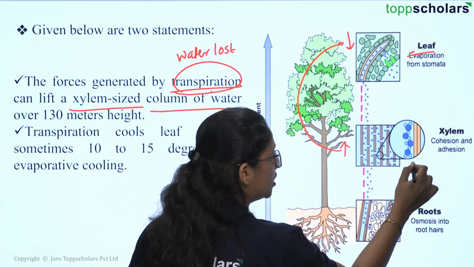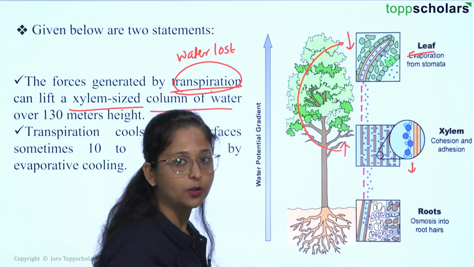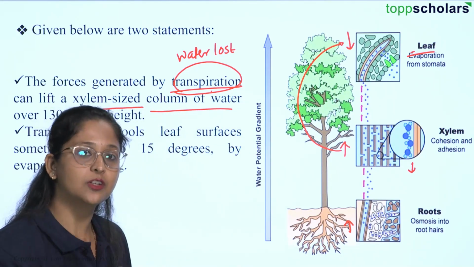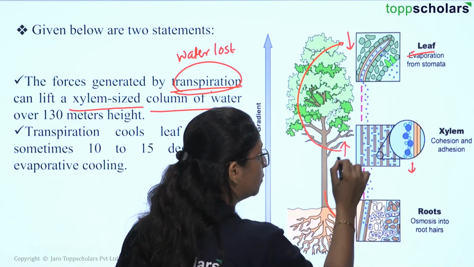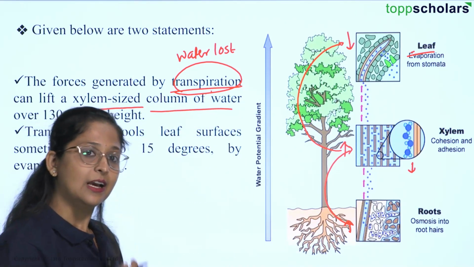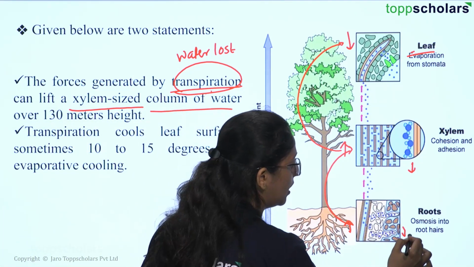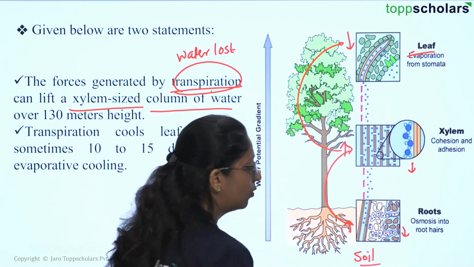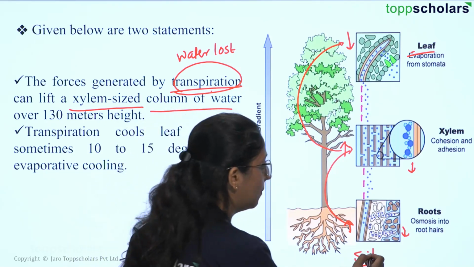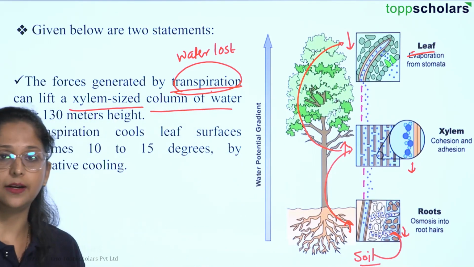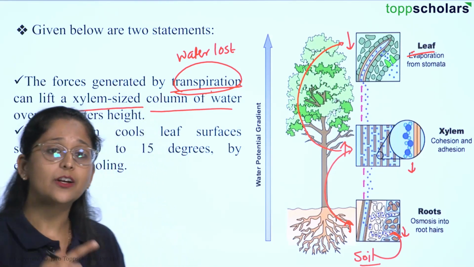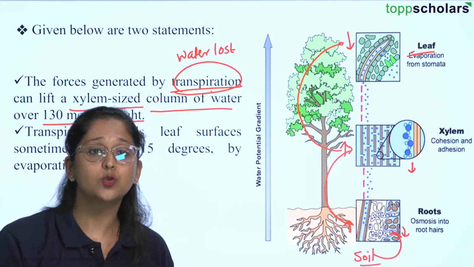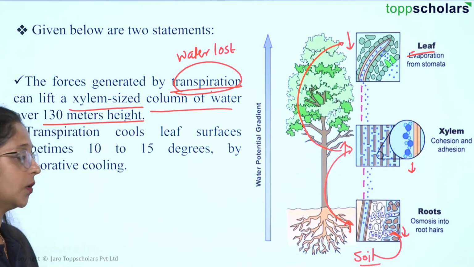Now here the concentration is reduced for the stem because the stem has provided the water to the leaf, but it is still high in the root cell. So again a concentration gradient is created and the water will be travelling from the roots to the stem. The same gradient is created when the water in the roots reduces compared to the surrounding soil. So the water will be absorbed from the soil by this osmotic gradient. And this is the reason you would find that a xylem-sized column of water over 130 meters of height can also generate that force and water can be transported.